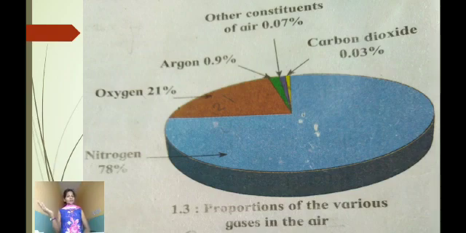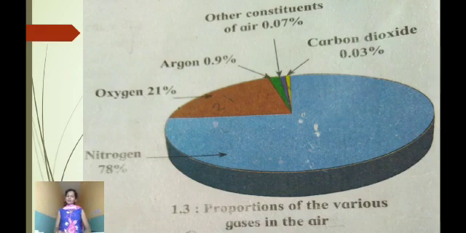The troposphere contains 80% of the total mass of the gases in the air, while the stratosphere contains 19% of the total mass of the gases in the air. Further, in mesosphere and ionosphere, the total mass of the gases in the air goes on decreasing. Gases are not found in exosphere.